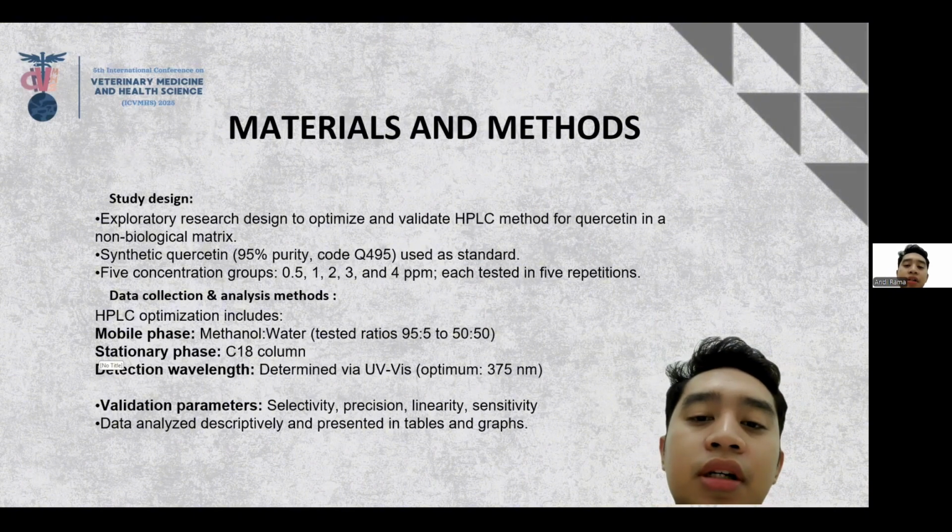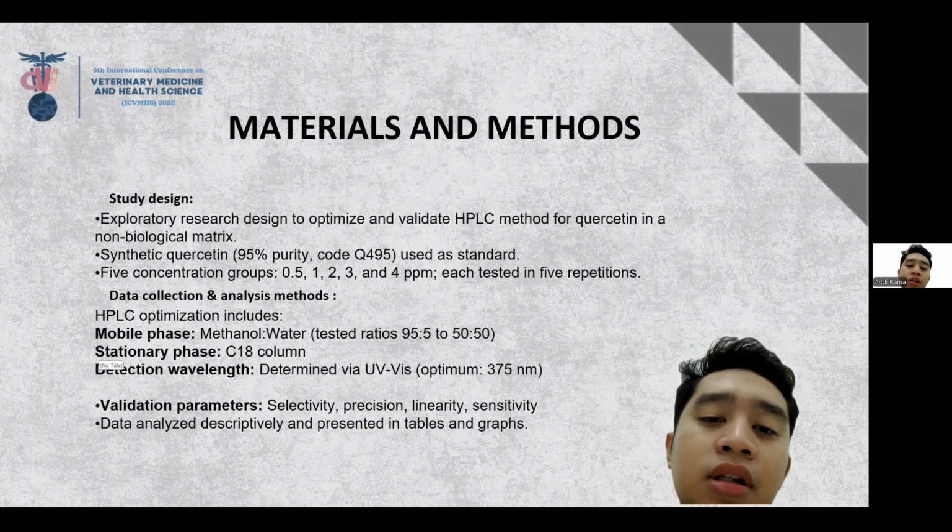The study used an exploratory design aimed at method development and validation. The sample used was synthetic quercetin with 95% purity, known as Q495, and it was tested at 5 concentrations: 0.5, 1, 2, 3, and 4 ppm, each with 5 repetitions.